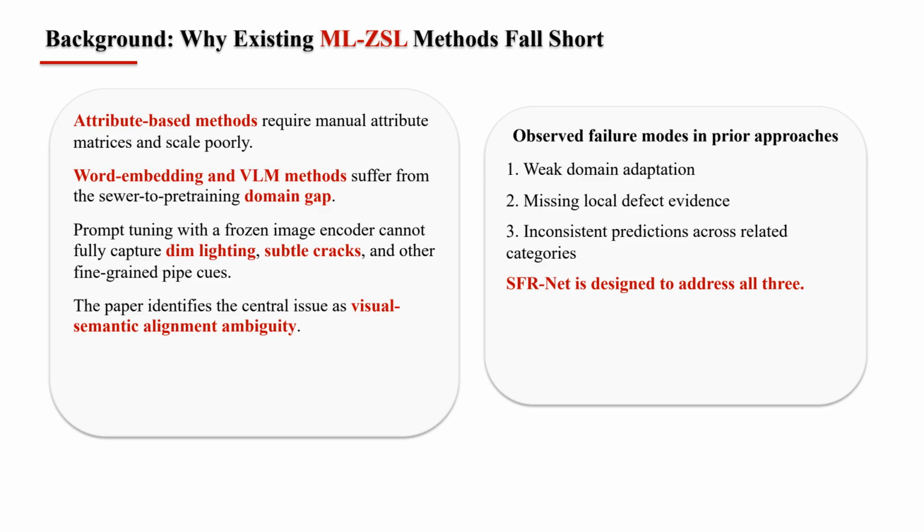Existing MLZSL solutions do not transfer well to sewer inspection. Attribute-based methods require labor-intensive manual definitions. Word embedding and vision language approaches inherit a large domain gap because sewer imagery is visually very different from common pre-training data. Even prompt tuning approaches remain limited when the image encoder is effectively frozen. The paper summarizes these issues as visual semantic alignment ambiguity in a harsh, fine-grained industrial environment.